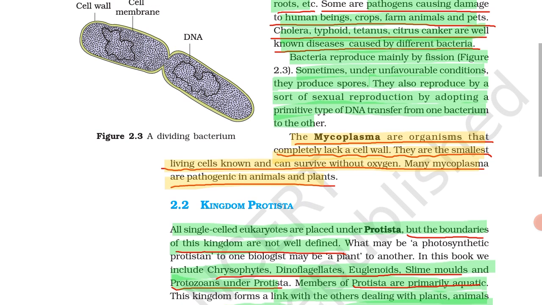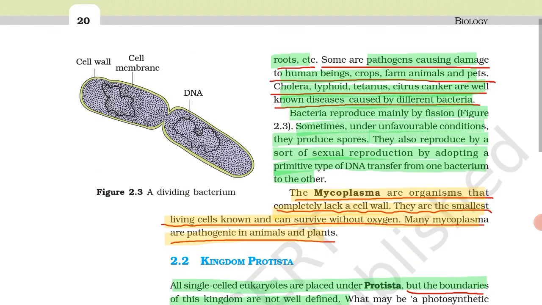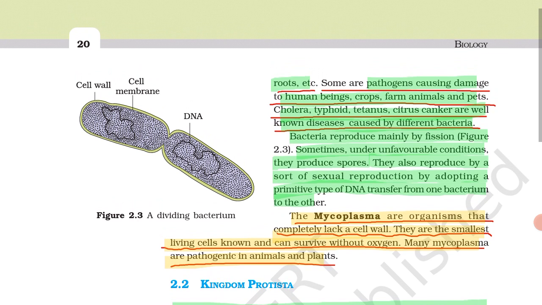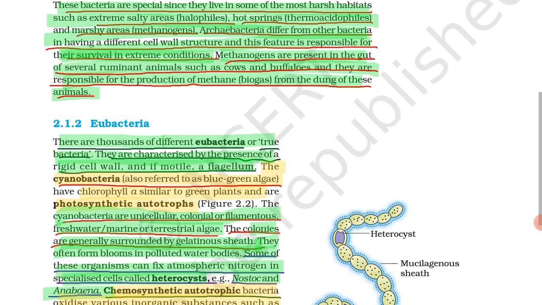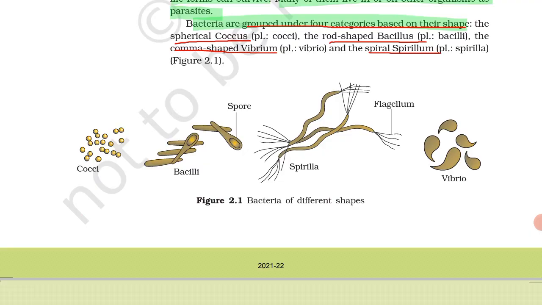Many mycoplasma are pathogenic in animals and plants. The first thing about mycoplasma: they completely lack a cell wall. Second, they can survive without oxygen. So we have learned kingdom Monera. In this kingdom Monera,